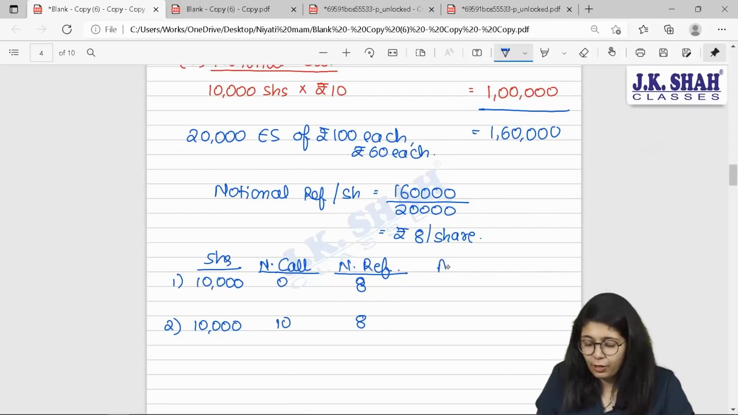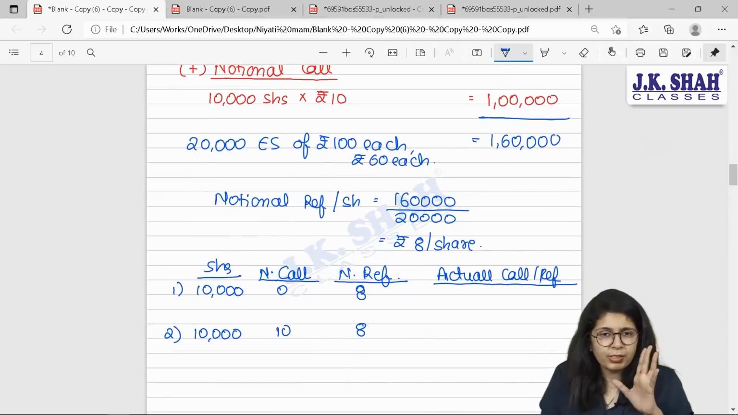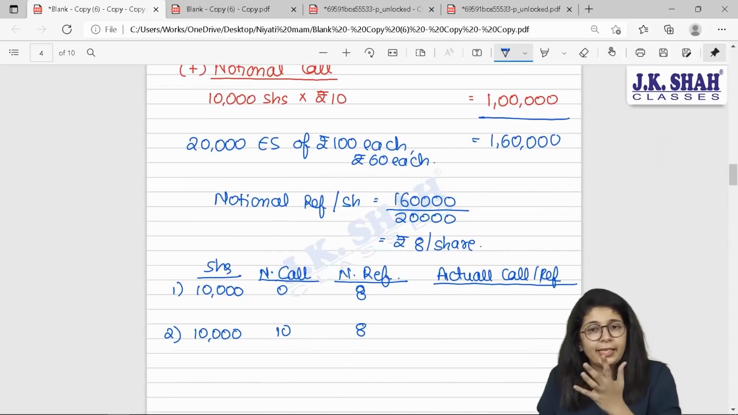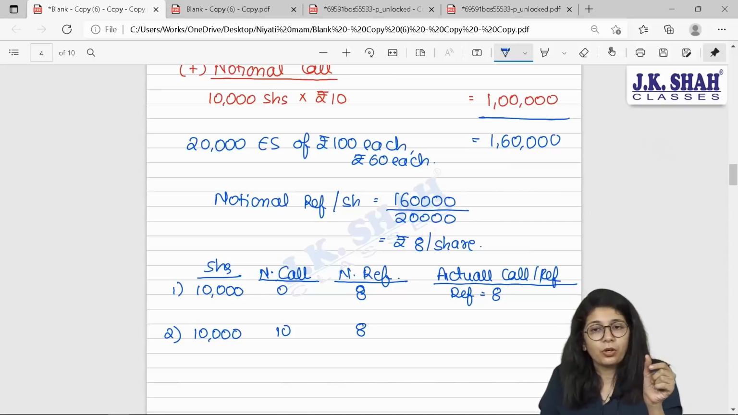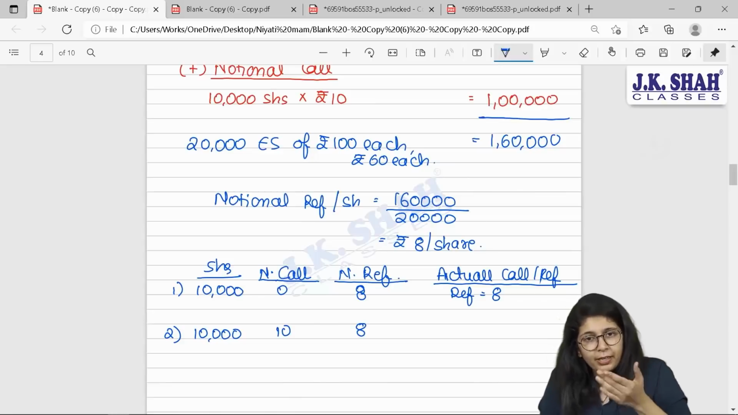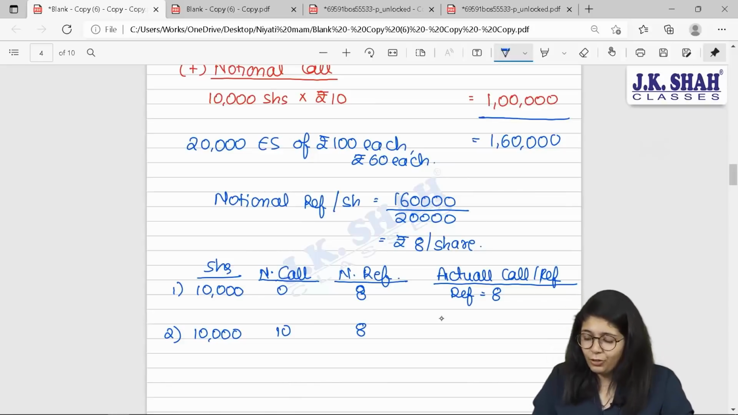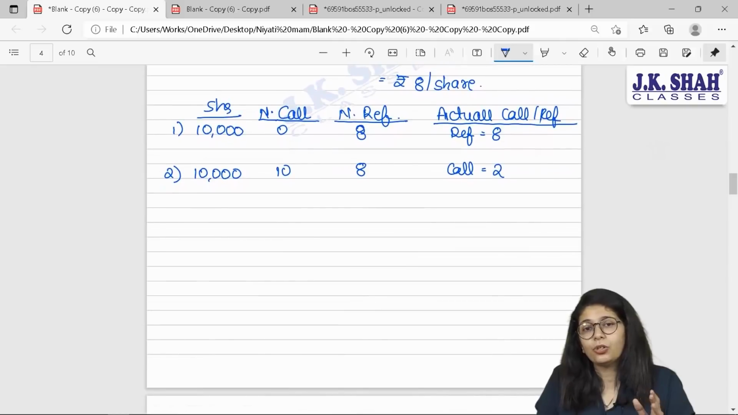But now I need to find out my actual call or actual refund. How to do that? Whichever is heavy will be your answer. For first class, 0 is my call, 8 is my refund. Can I say refund is heavy? So you will have actual refund of 8 rupees. For the second one, you are going to make a call of 10 and then give them refund of 8. Rather, why not just make a net call of 2 rupees per share? Correct? Yes. Madam, please prove that at the end their losses are same.